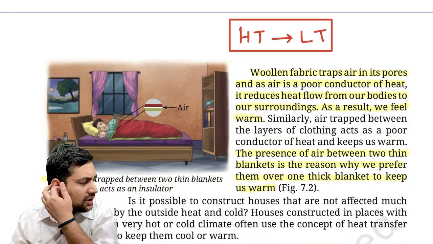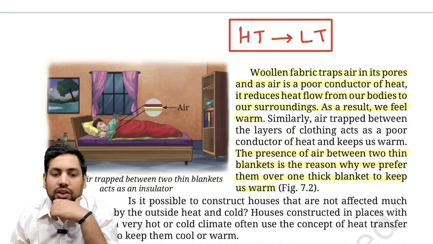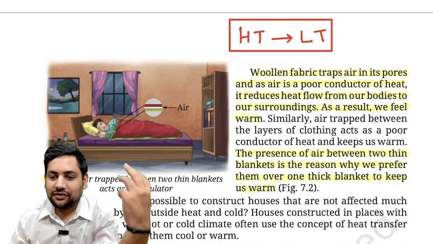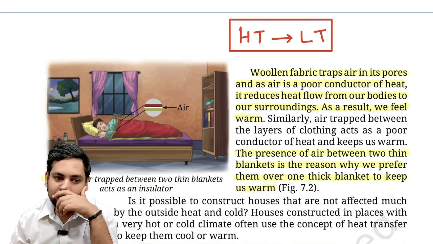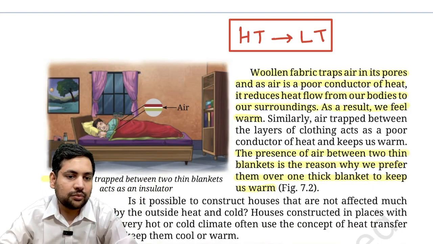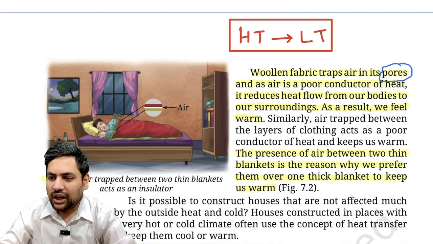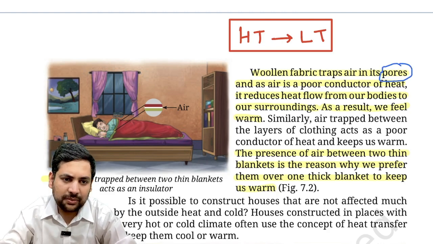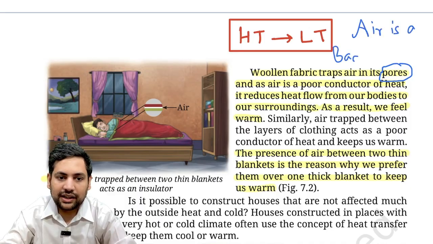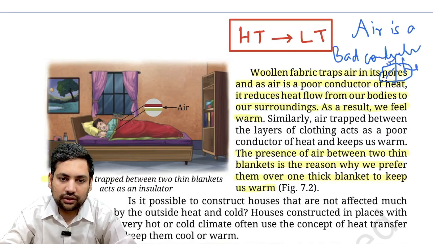Now it also talks about this, which is why you use woolen fabric in the winters. So woolen fabric actually has more pores. So it has a lot of pores. Now understand one thing, all these are based on the same concept. Air is a bad conductor of heat.